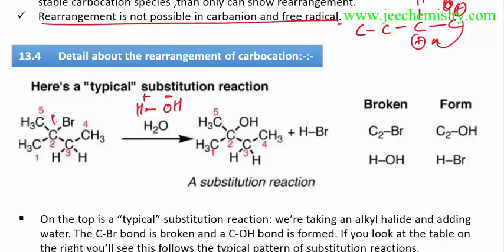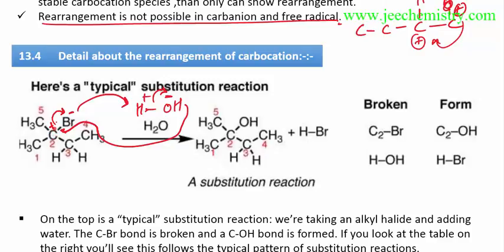The bromine will leave this position. It is more electronegative, so it will acquire a negative charge, and this carbon will acquire a positive charge. The negative charge will attack the H plus, and OH minus will leave. After this, the position becomes vacant and the OH minus will attack these positions. A carbocation is formed. This is a secondary and this is a tertiary carbocation. This is already more stable.